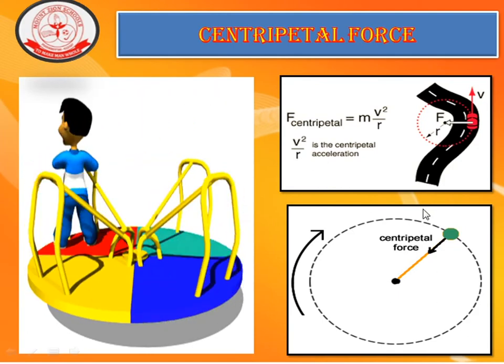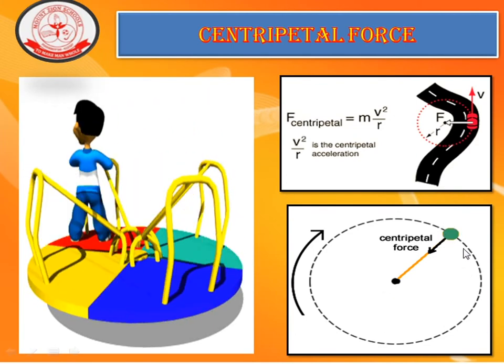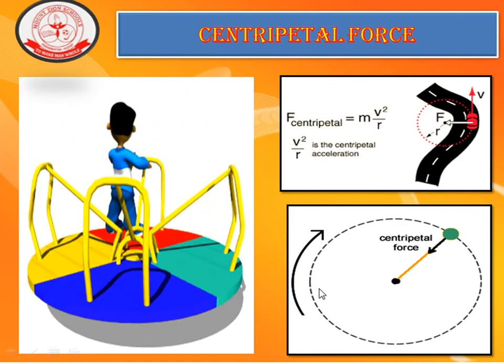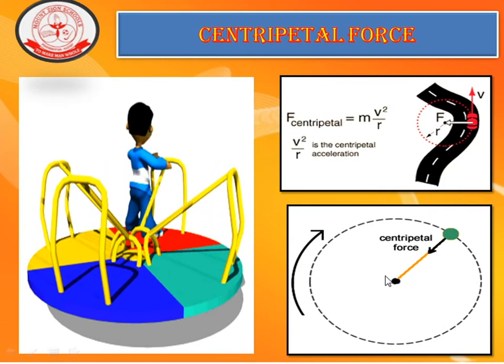And this figure clearly shows the action of centripetal force. This centripetal force always acts towards the center. The direction of the centripetal force is always towards the center, and so it makes the object describe a circular path. A very good example for centripetal force is the moon revolving around the earth. That is because the gravitational force provides the necessary centripetal force to move around the earth in the circular path.